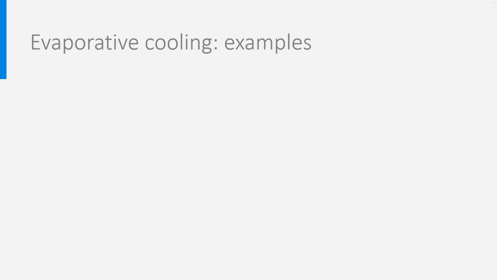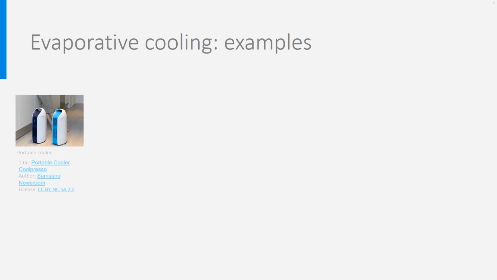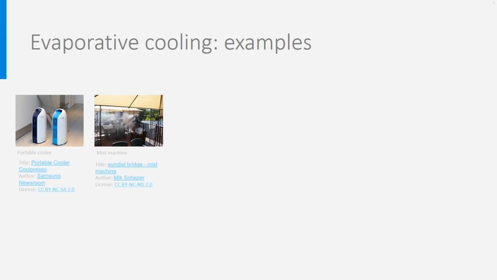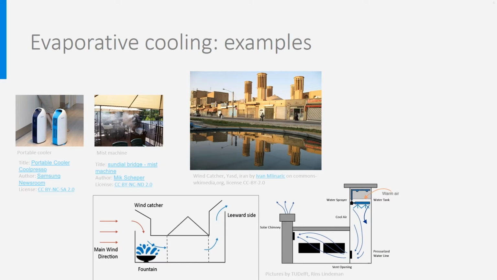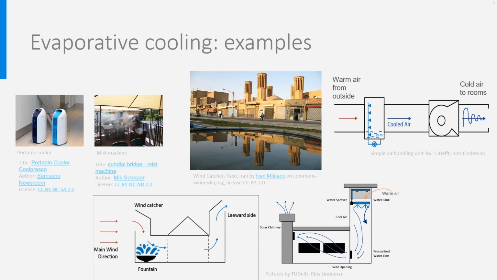You see here a few examples of evaporative cooling. Left a very simple, not very effective home system with just a water container and a small fan. Then a mist machine, often used outdoor to cool a bit hot warm outdoor air. Then in the middle, a picture of a wind catcher in Iran. When used in combination with a fountain or a spray, see both figures below, it is quite effective in cooling warm, dry air. The last picture shows how it looks like in a simple air handling unit. The air is forced along the sprayers and is cooled this way.